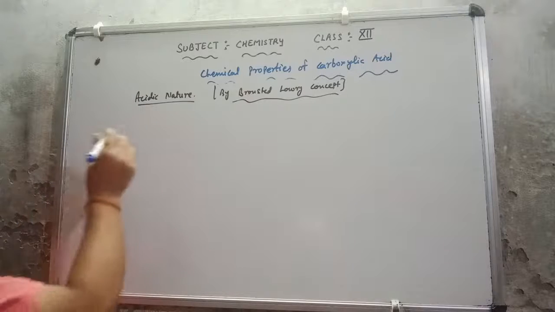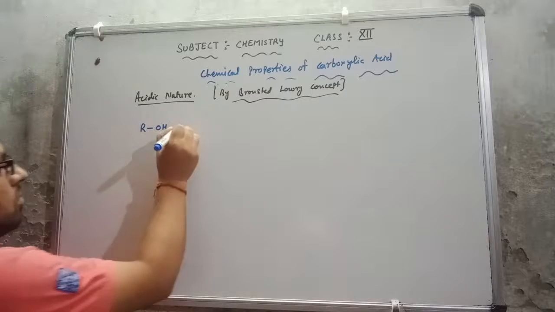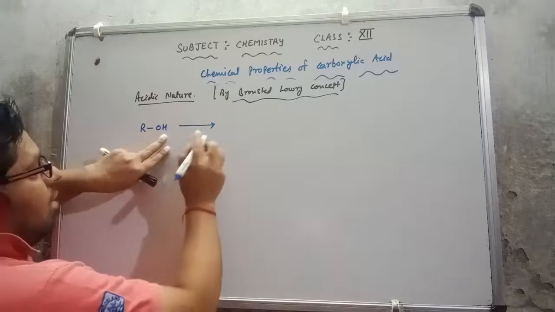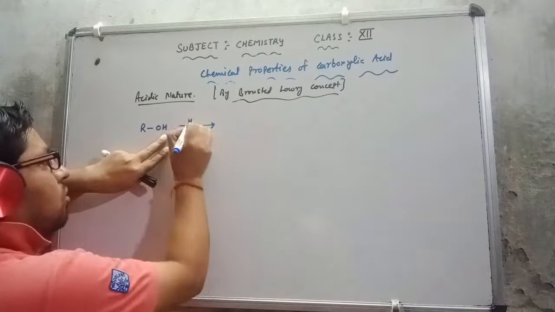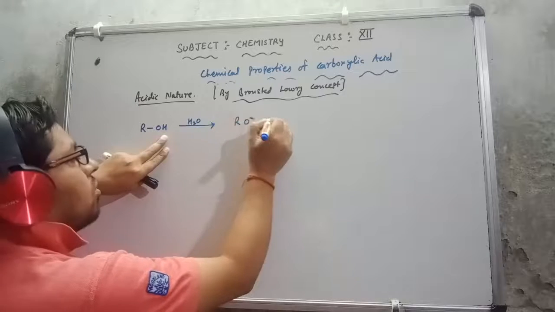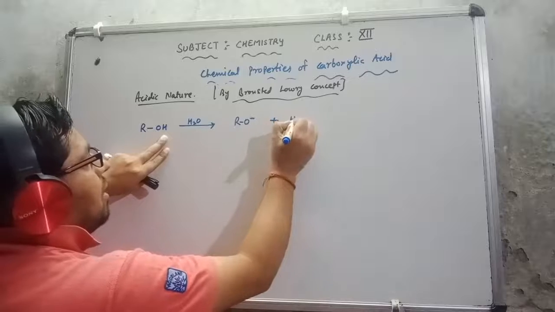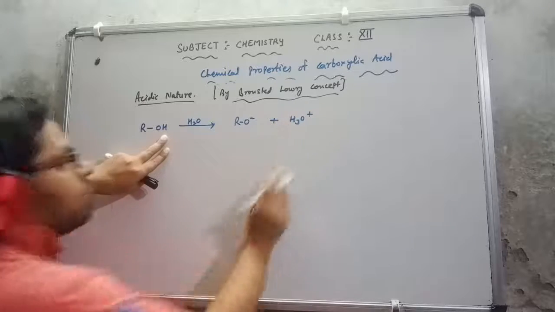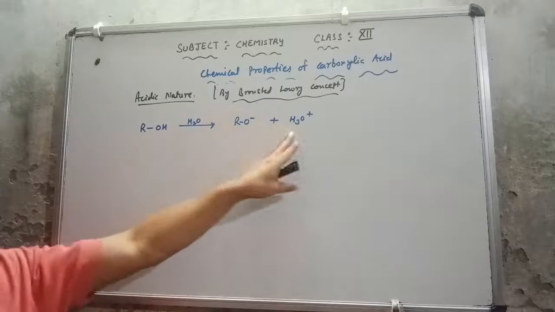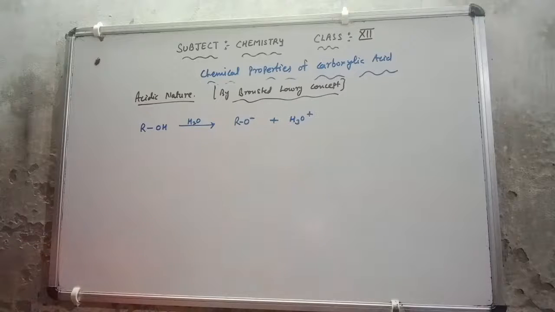Very simple. If you look at alcohol, ROH, whenever hydrogen is released, I am going to dissolve it in water, so it will give us the alkoxide ion and H3O positive. That means it releases the hydrogen ion, which reacts with H2O to give H3O positive.